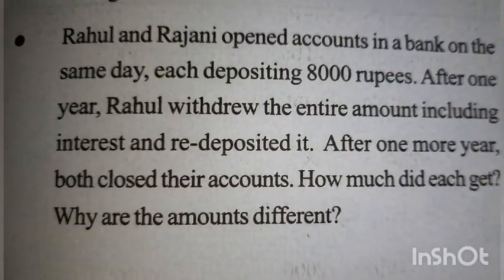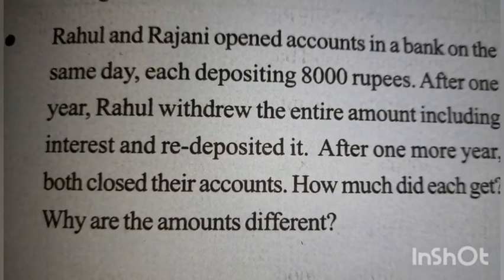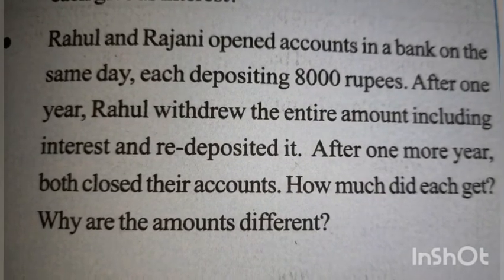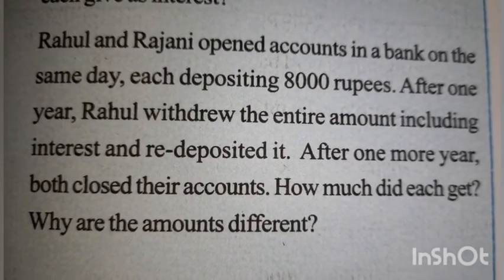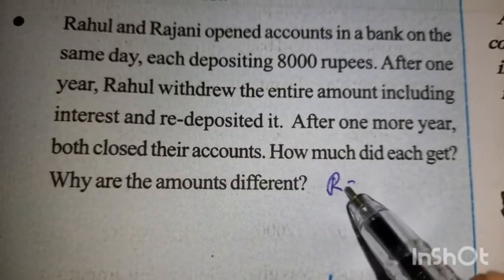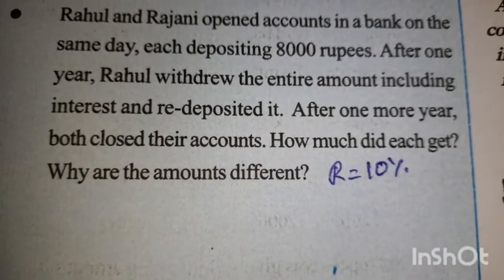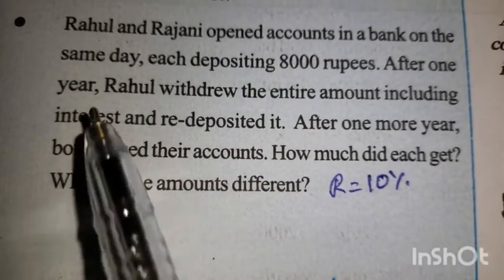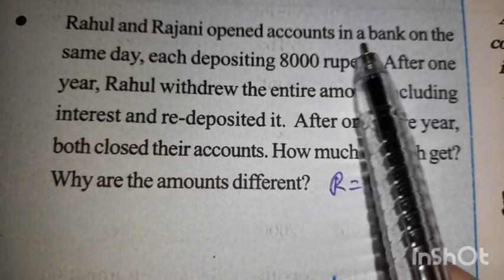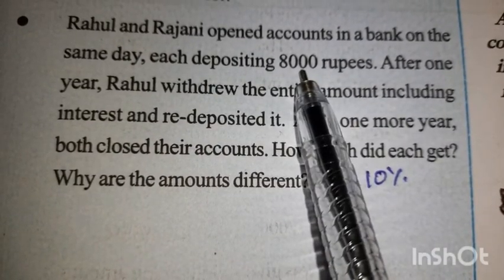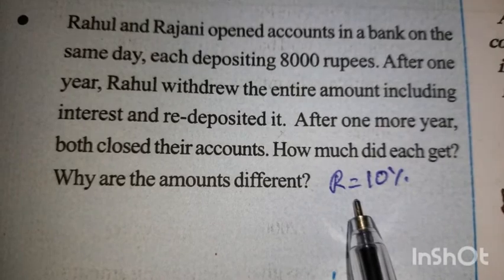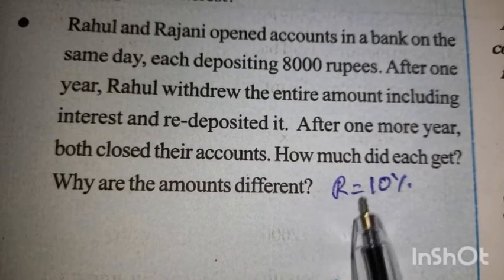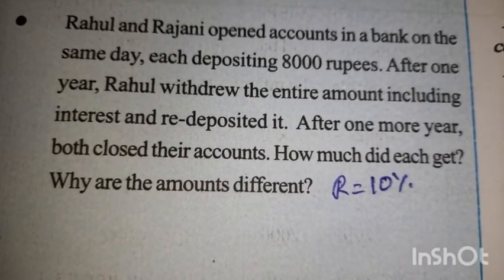Rahul and Rajini opened an account in a bank on the same day. Each deposited 8,000 rupees. The rate of interest is not given by the bank, so we take it as 10%. So Rahul and Rajini opened the account in a bank and deposited 8,000 rupees, and the bank is giving an interest of 10%. That you have to include.